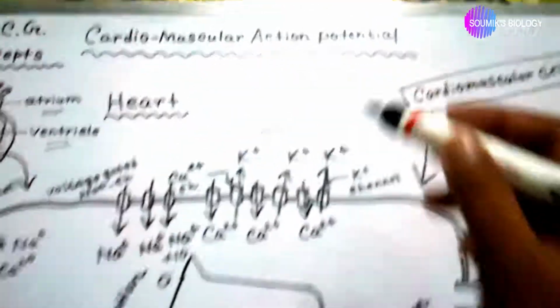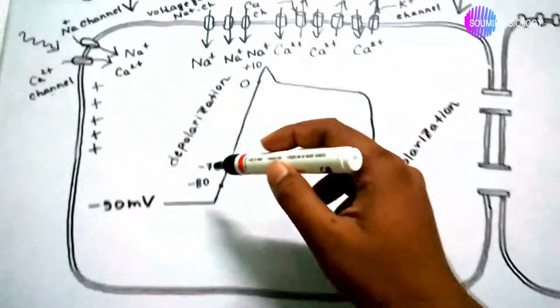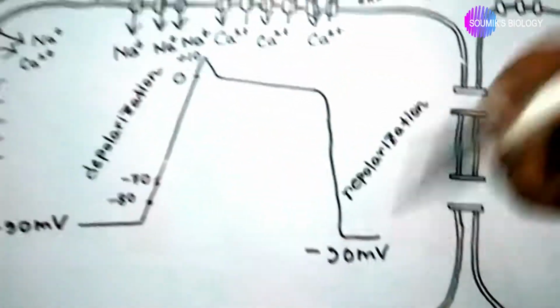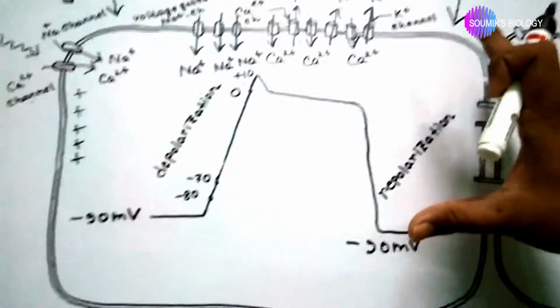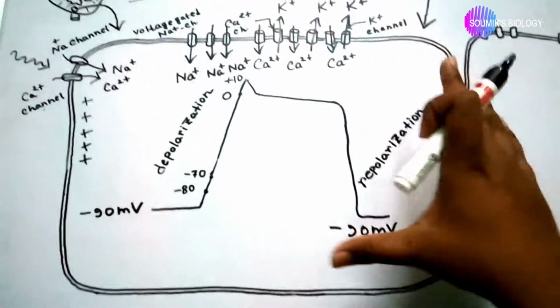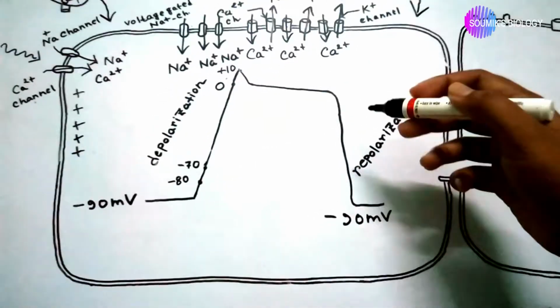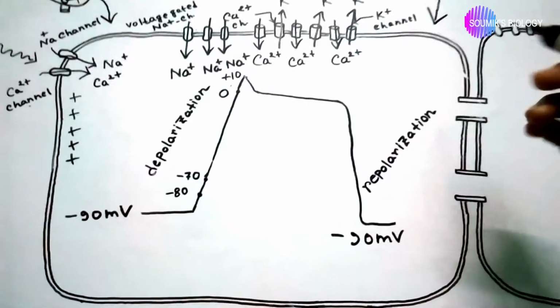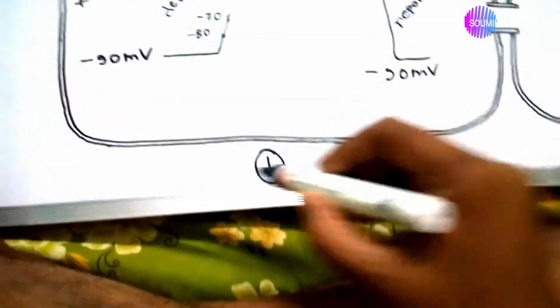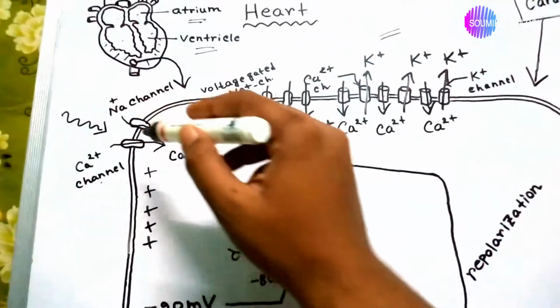This full process with depolarization and repolarization is called action potential. Okay, this is the whole process in one cardiovascular cell. But in this case it is the first cell. We imagine it is the first cell that is affected by the stimulus.